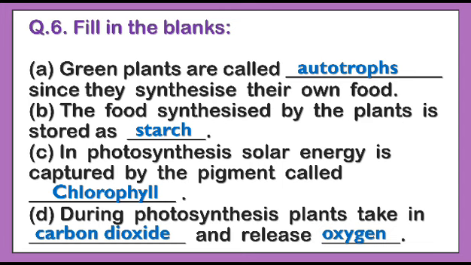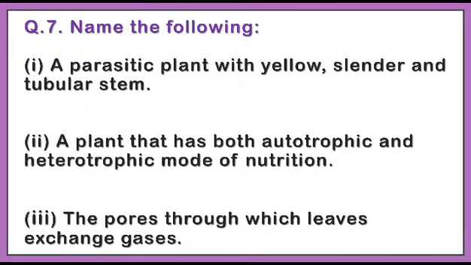Now we will go to the next question, and the next question is a one word answer type question. Here you have to write the name of the following. Under this, the first question is: name a parasitic plant which has a yellow, slender and tubular stem.